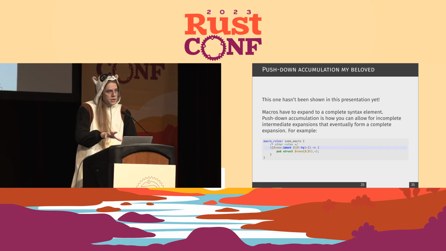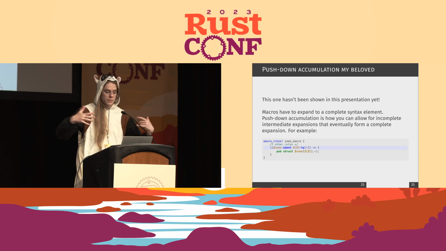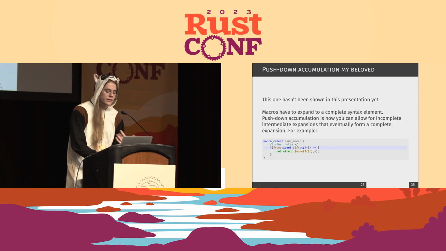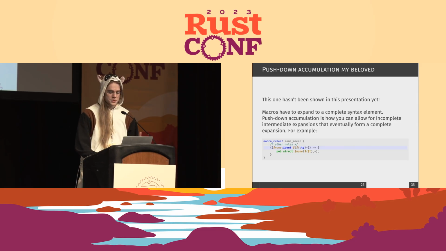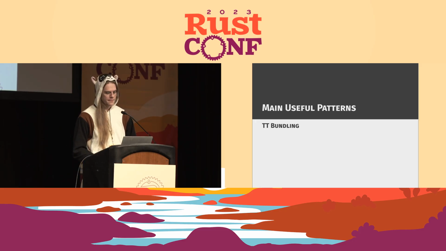By doing push down accumulation, you can accumulate some stuff in intermediate expansions and then eventually form a complete syntax element. In the XML parsing macros, this was used to circumvent follow set ambiguity restrictions and also hold the parsed tokens that were translated to the token tree format and then later expanded.